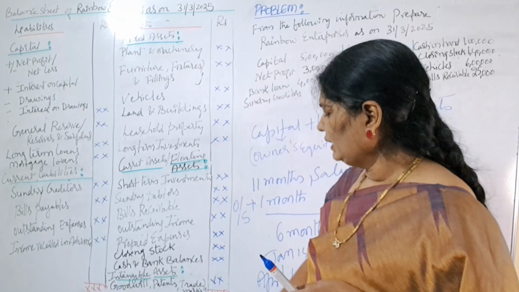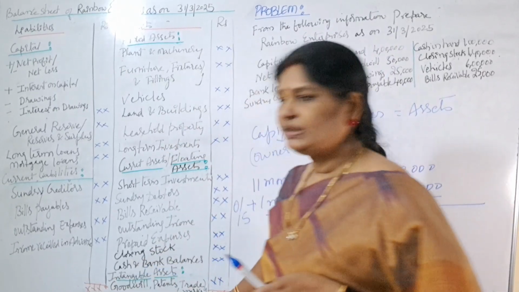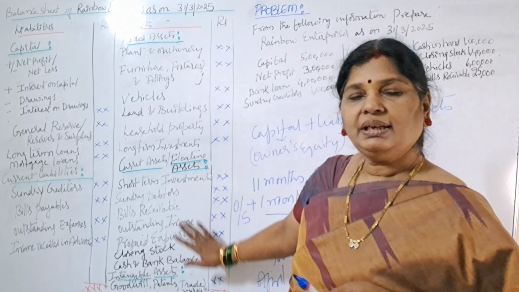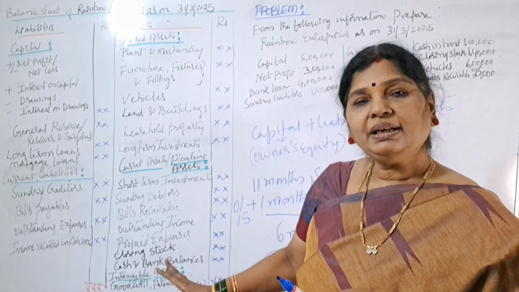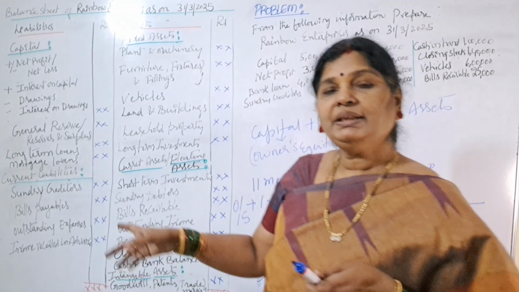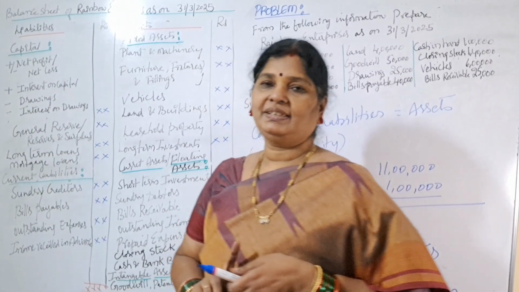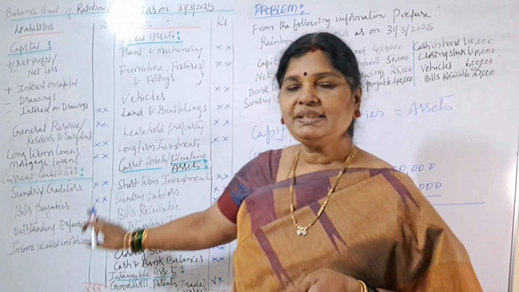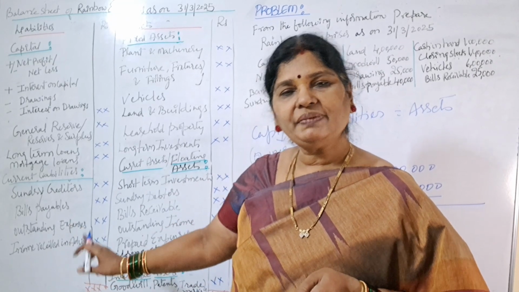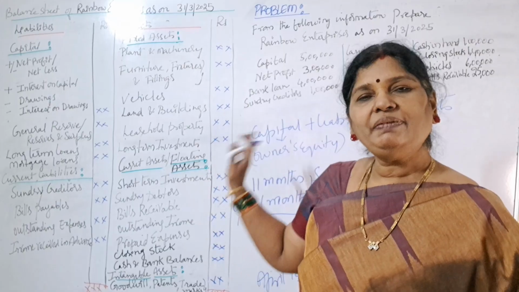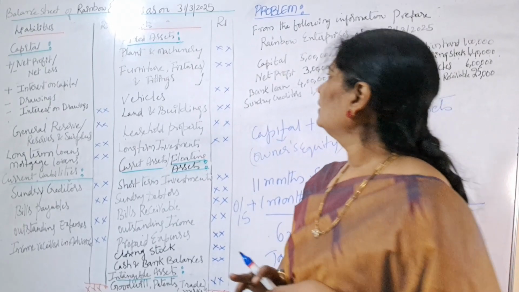So when we write all liabilities, just total that liability side, and when you write all assets, total the asset side. These totals should match. Why? Because whatever we are investing in these assets or properties is invested either by owned funds or by borrowed funds. That is why liabilities are equal to assets. Is it clear? Now I will explain one problem.